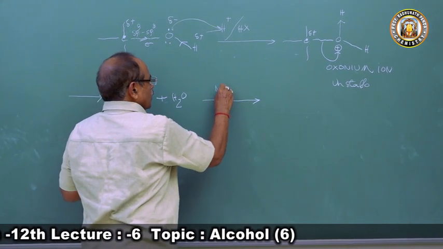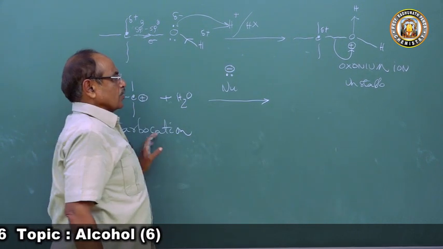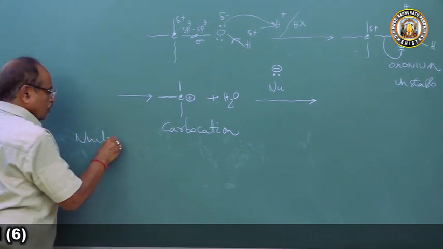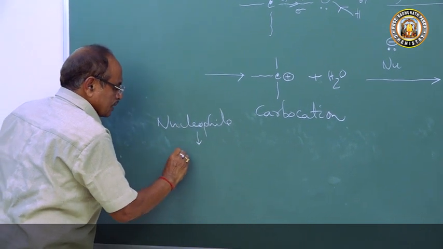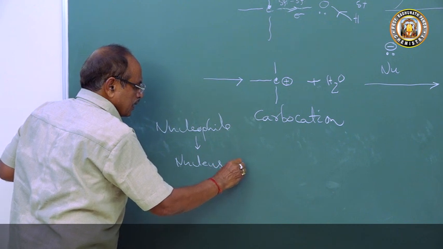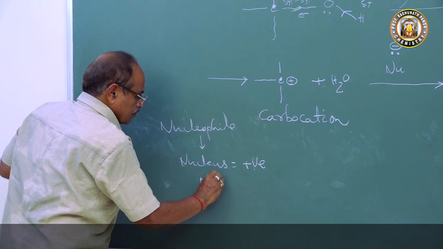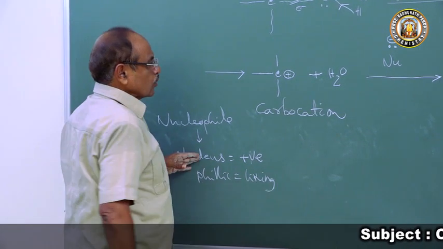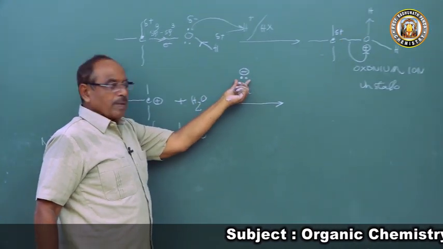So hence a nucleophile. What is a nucleophile? It is rich in electrons. I have explained this: nucleophile means nucleus, and nucleus means positive, and philic means liking. So those which are positive-liking, who are they? Those which have negative charge. So the nucleophile has a lone pair of electrons.